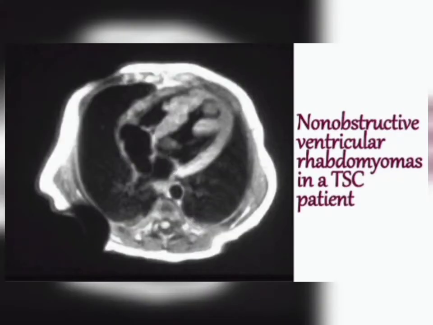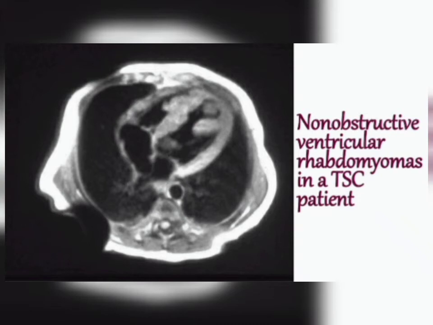This picture is showing non-obstructive ventricular rhabdomyomas. Rhabdomyomas means striated muscle tumors which occur here.